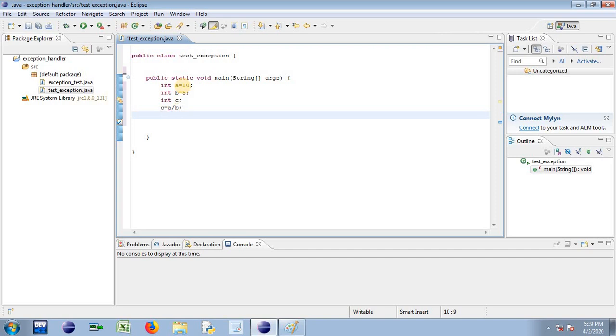So this is what arithmetic instruction that I am having with me. I want to perform division operation on two values that I have provided. One value is 10, which is my numerator, and another value is 5, which is my denominator. So 10 by 5 is the expression that I want to evaluate, and I want to store the result in C, and then I want to print that result. So you know that the printing mechanism we can have system.out.println.